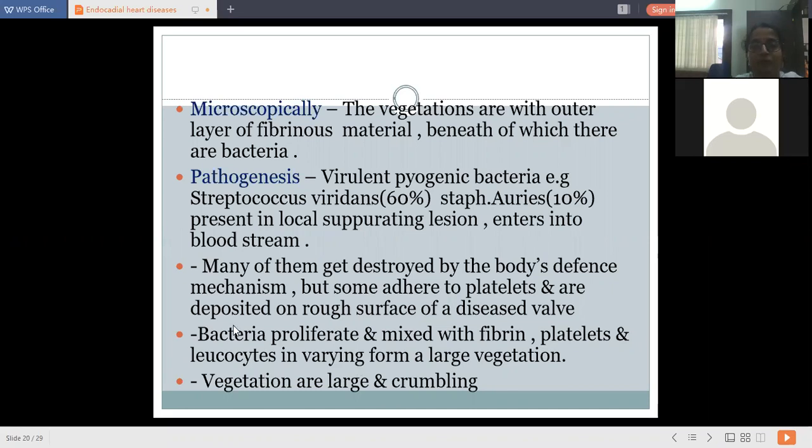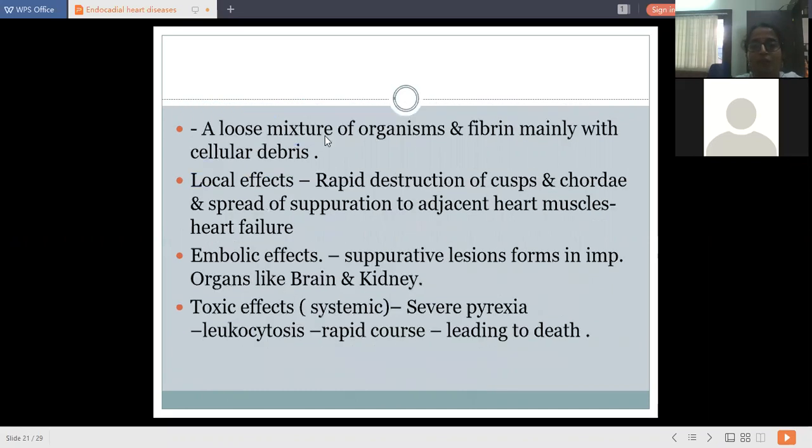Now there is a loose mixture of organisms and fibrin, mainly cellular debris. There are local defects and rapid destruction. Then because of destruction, there is embolism. Suppurative lesions: the main organs involved are the brain and kidney. The toxic effects are severe pyrexia and leukocytosis, and with a rapid course, it leads to death.